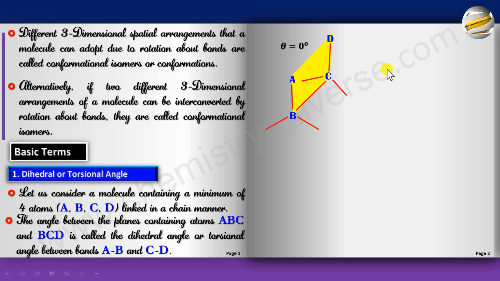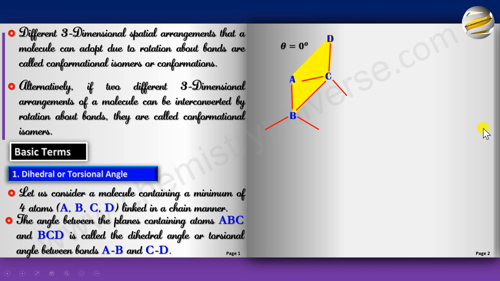A simpler way of looking at this would be, you are looking at the dihedral angle between AB and CD, right? So now what you do is bring C up to B. And therefore D will match with A. And these bonds will lie on top of each other. So now the angle between these two bonds, AB and CD, would be the dihedral angle. And since they superimpose on each other, the angle is 0.